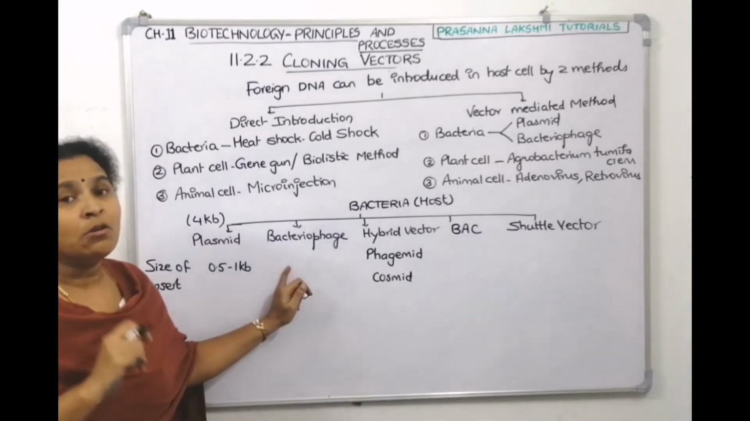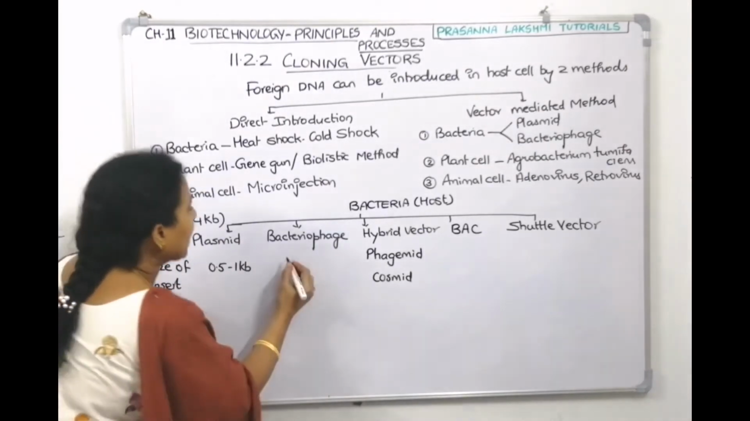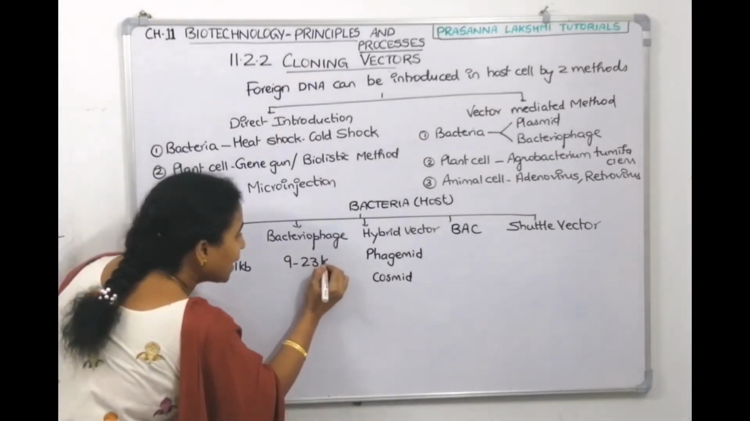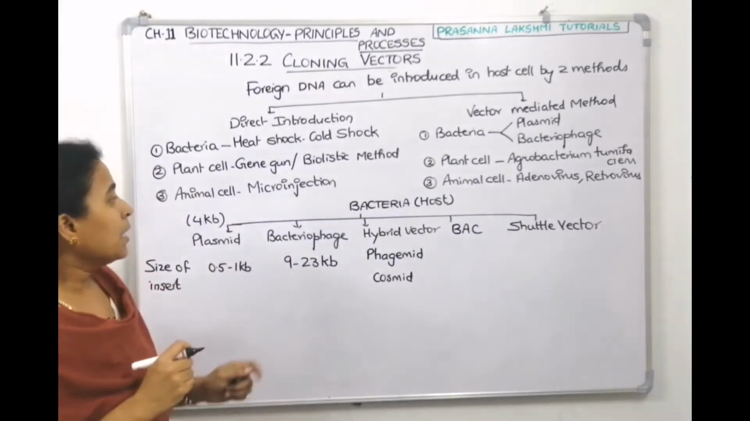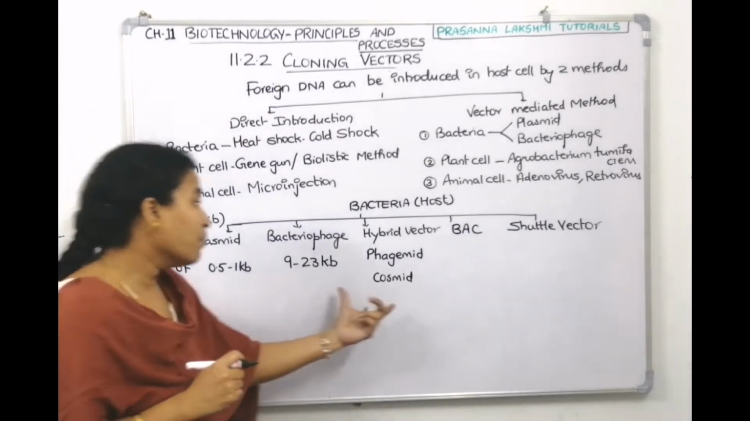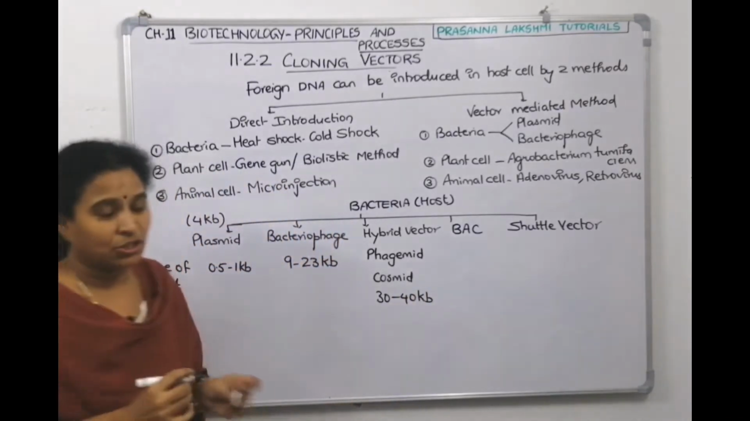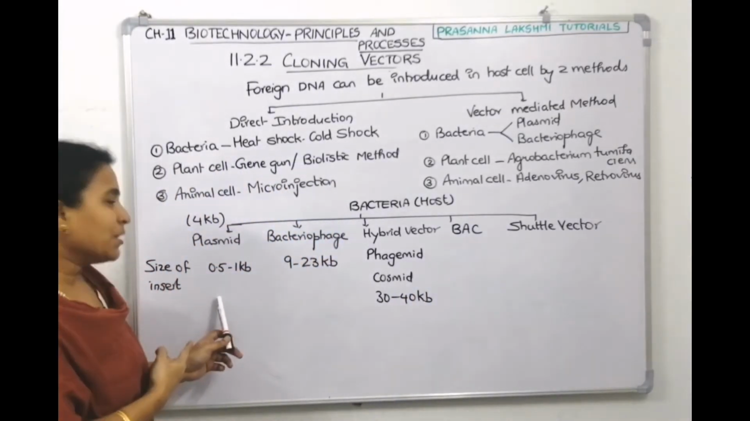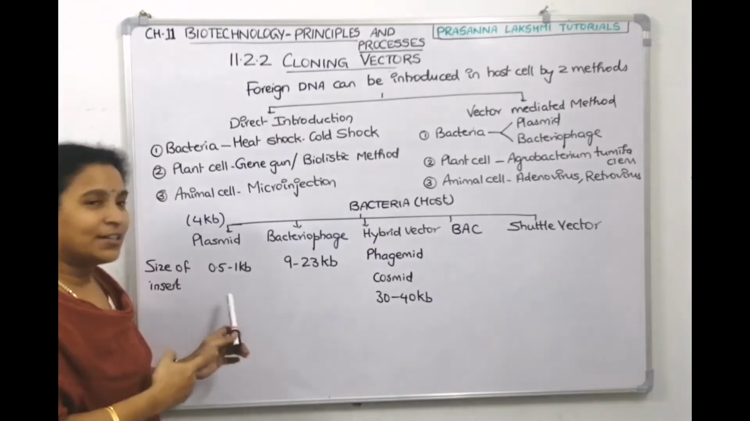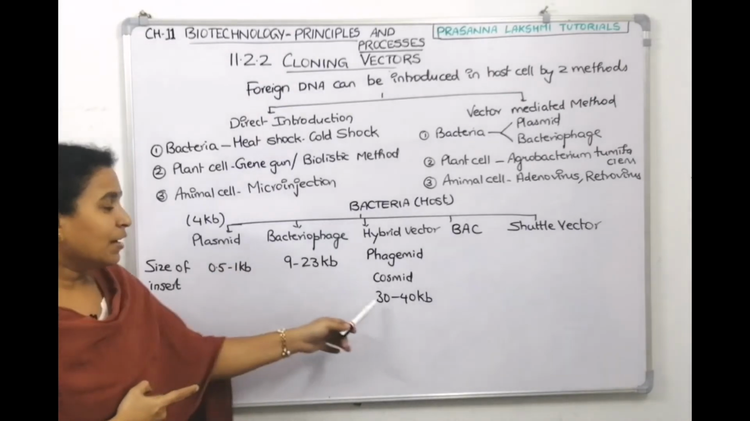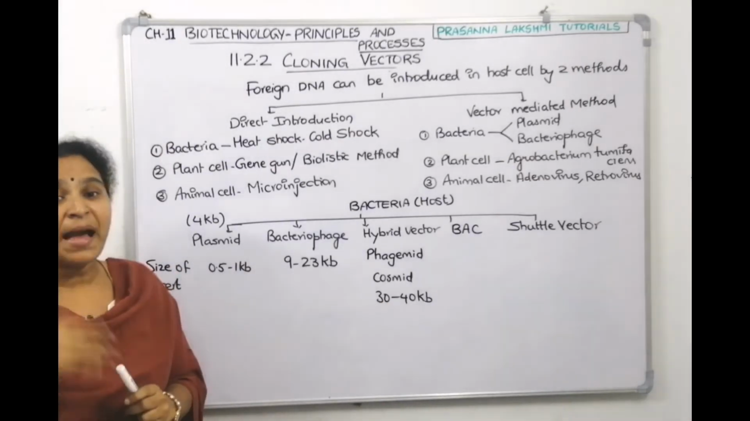Now bacteriophages: in one bacterium, many viruses will be there, right? Bacteriophages can carry an insert size of 9 to 23 kilobase pairs, which means they carry a little longer DNA. Whereas hybrid vectors carry more than this, 30 to 40 kilobase pairs of DNA at a stretch. So if you are using plasmids you need to send it in 40 plasmids, but here one phasmid can carry it at a stretch. Then BAC is even bigger.